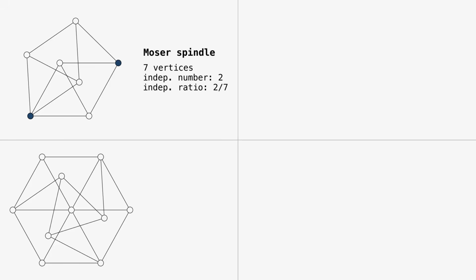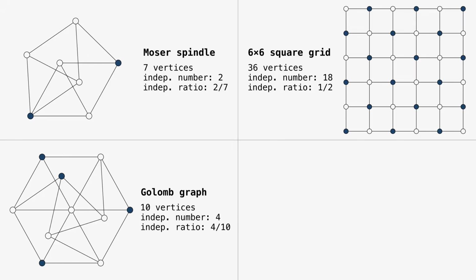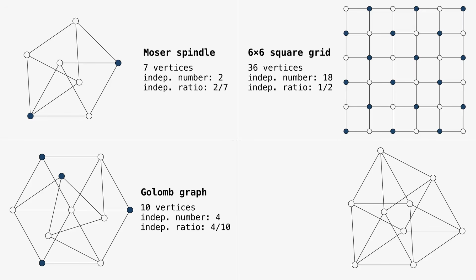Some standard notions of graph theory will be handy here. An independent set of a graph is a subset of the vertices with no edges between them. The independence number of a graph is the size of its largest independent set. As we previously discussed, the independence number of the Moser spindle graph is 2. The independence ratio of a graph is the fraction of its vertices that can be chosen so that no edges lie between any two of them. In other words, it's simply the independence number divided by the number of vertices.